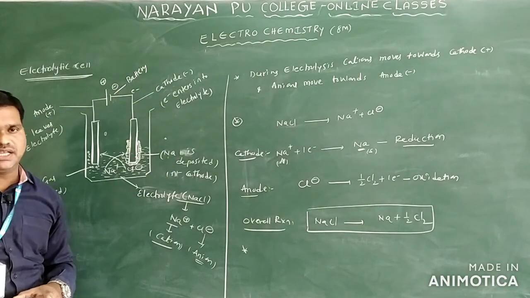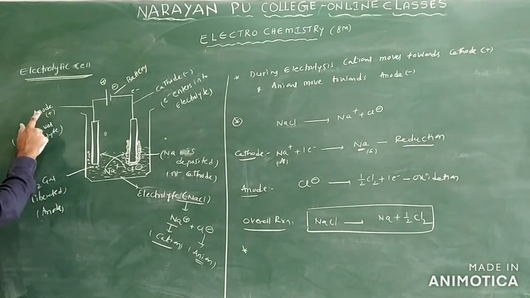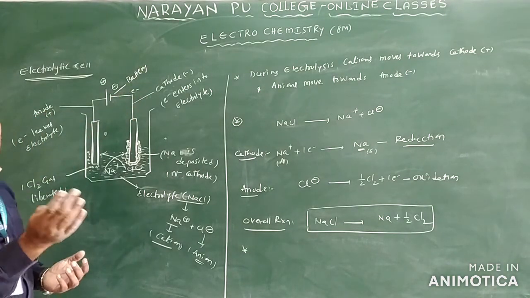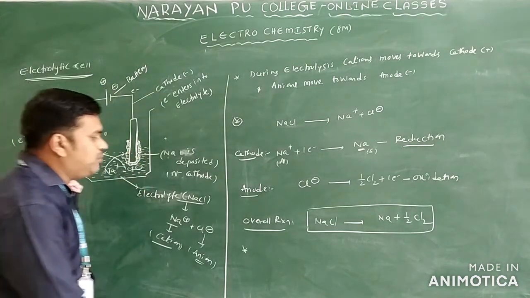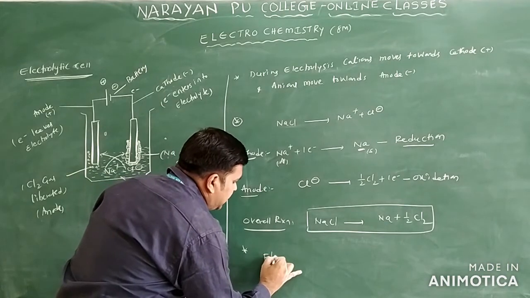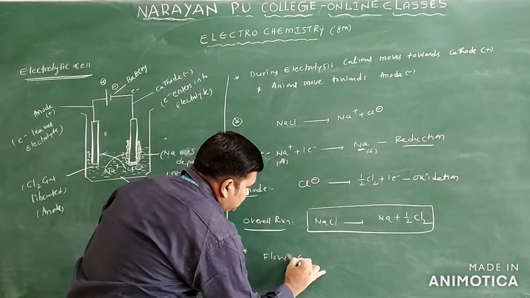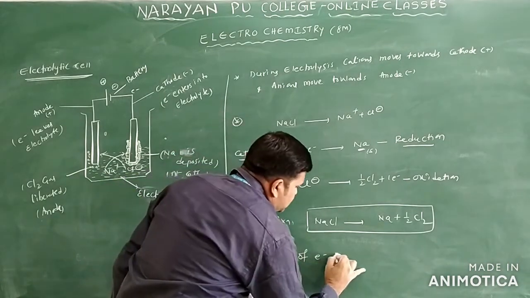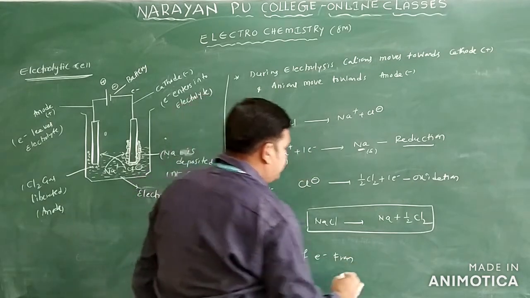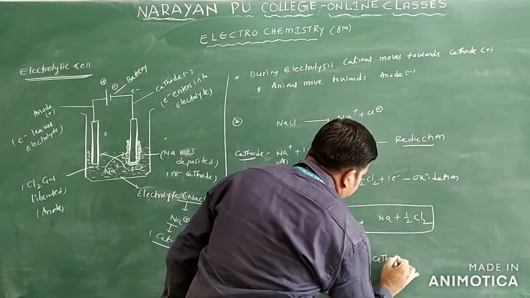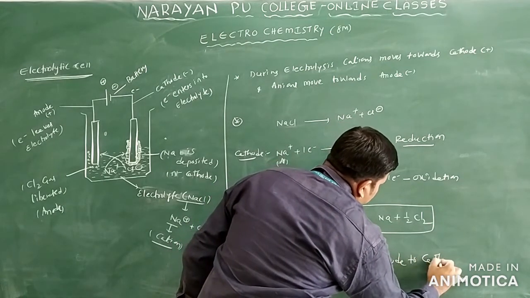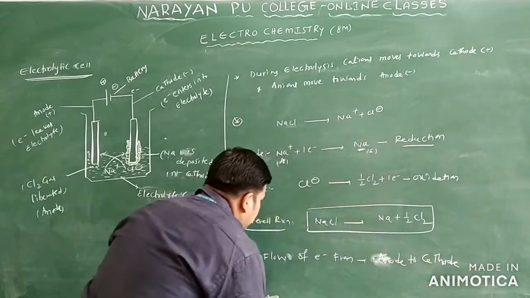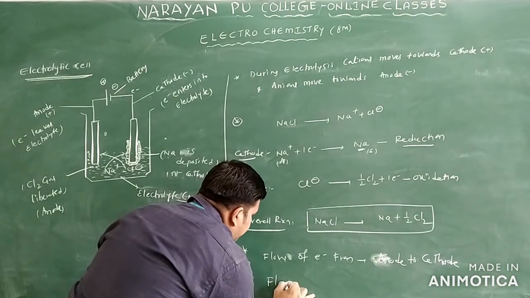Flow of electrons takes place from anode to cathode. Flow of current takes place in the opposite direction, from cathode to anode. So the flow of electrons is from anode to cathode. Flow of current you will also write.